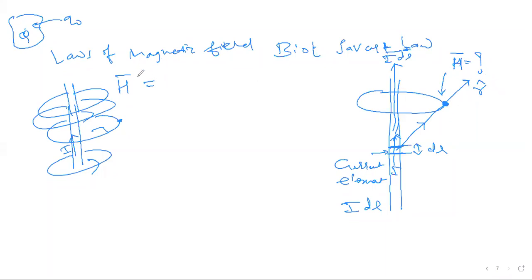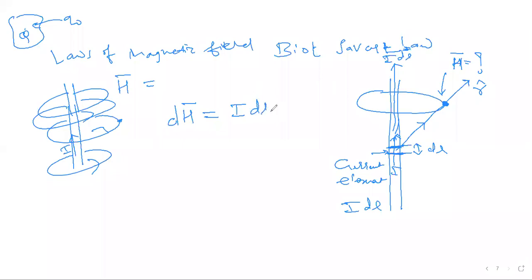So what Biot-Savart gave is, because of this current element, the magnitude of magnetic field intensity, okay, dH. Why? Because we are taking only a current element, we are not taking the entire conductor. So because of this current element, the magnetic field is dH bar. And that is given by the cross product of, so this is one vector, this is another vector.